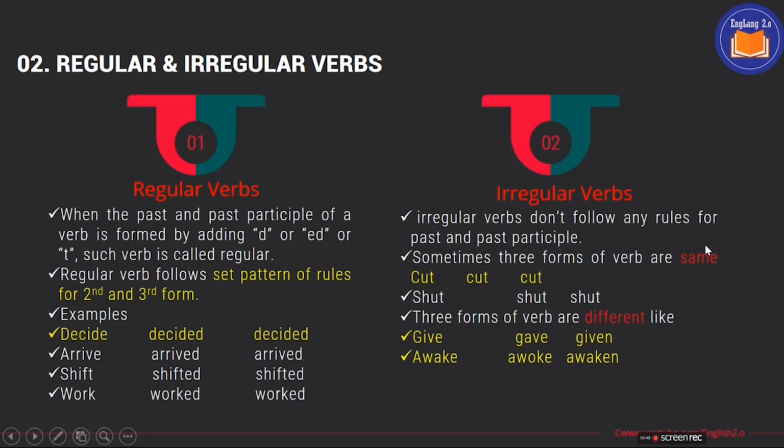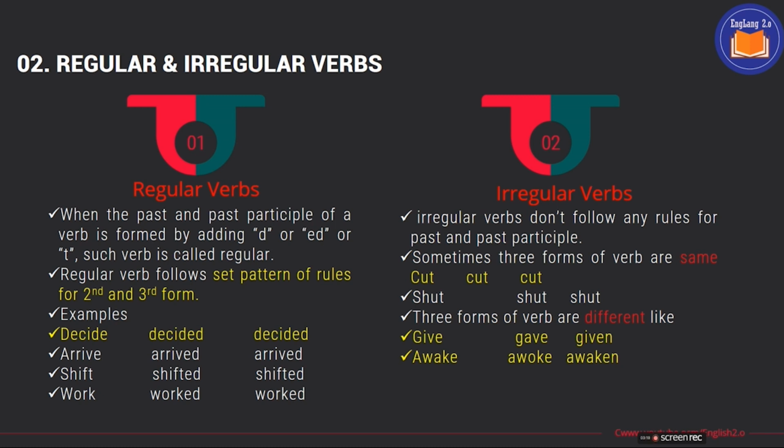We come to the second type of the kinds of verb, regular and irregular verb. Regular verb. When we talk about the regular verb, we mean those verbs, the second and third form of which is made by adding d or ed. A regular verb follows a set pattern of rules for the second and third form.